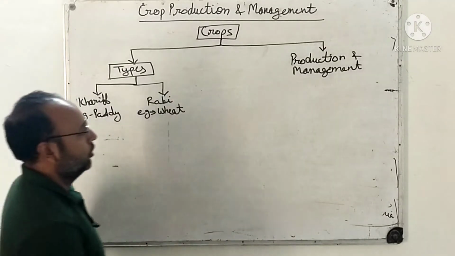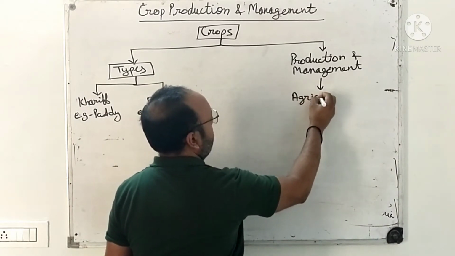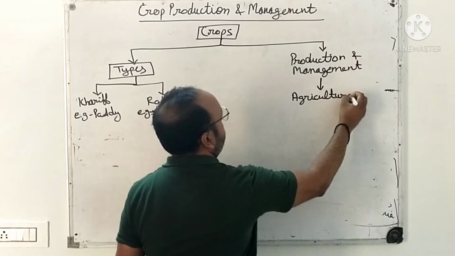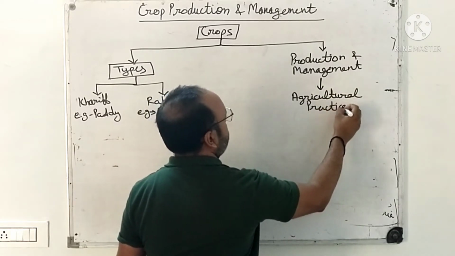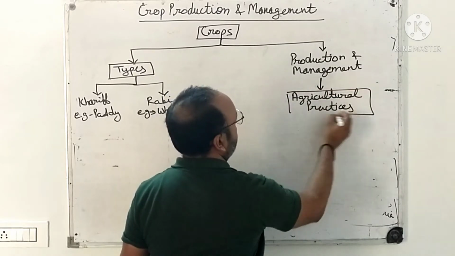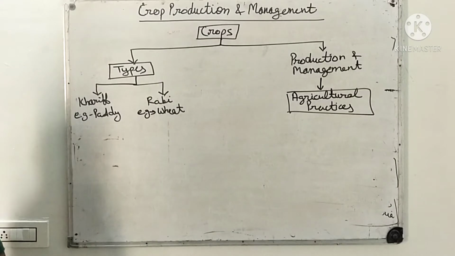Now about the production and management. In production and management, we studied about the different agricultural practices which are being taken care of during these processes.